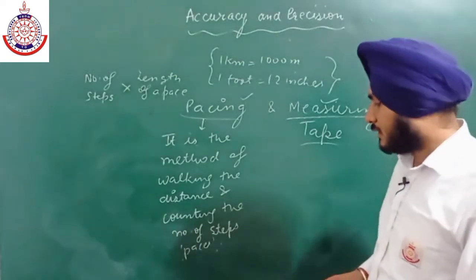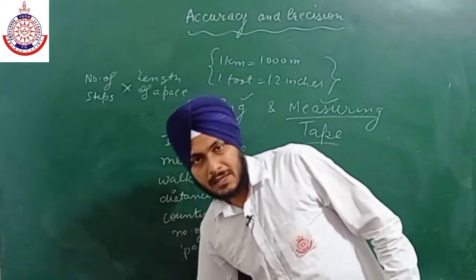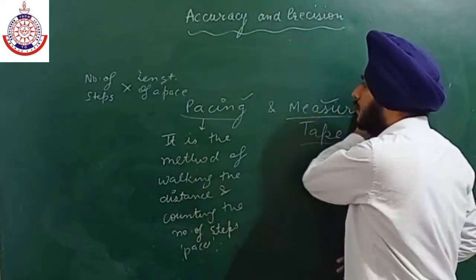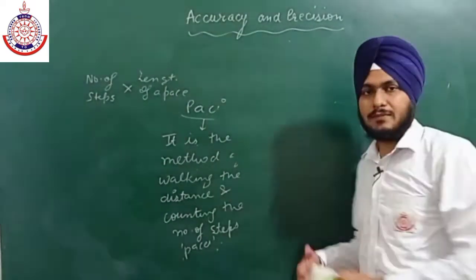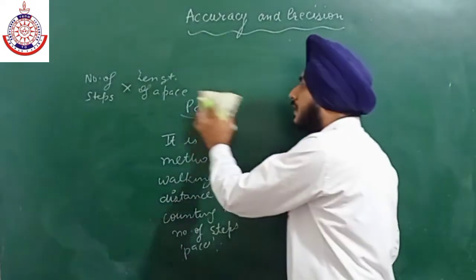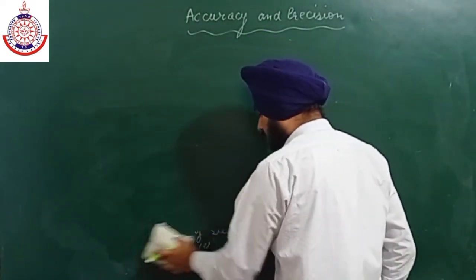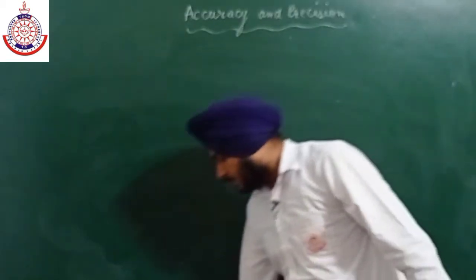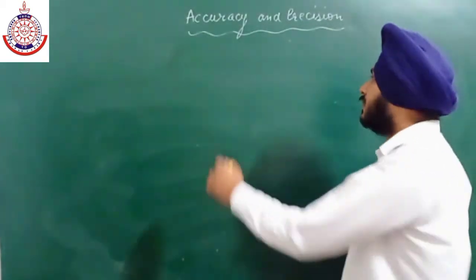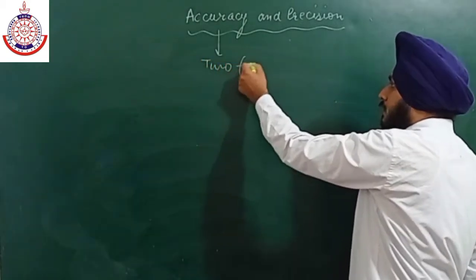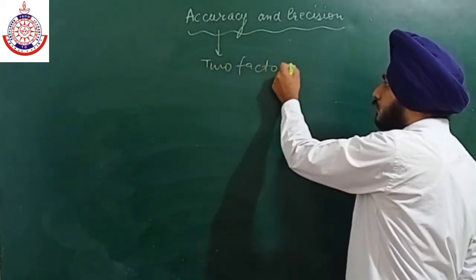Now accuracy and precision depend upon two factors. First is the measuring instrument, that is, how accurate that measuring instrument is, and second is the observer who is working with the measuring instrument. So accuracy depends upon two factors.